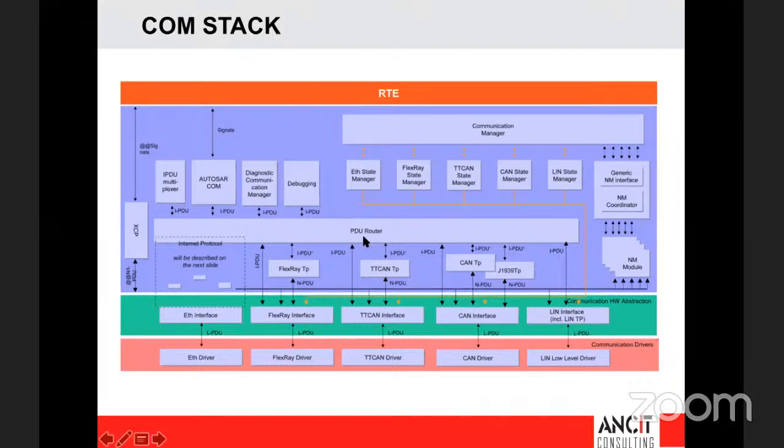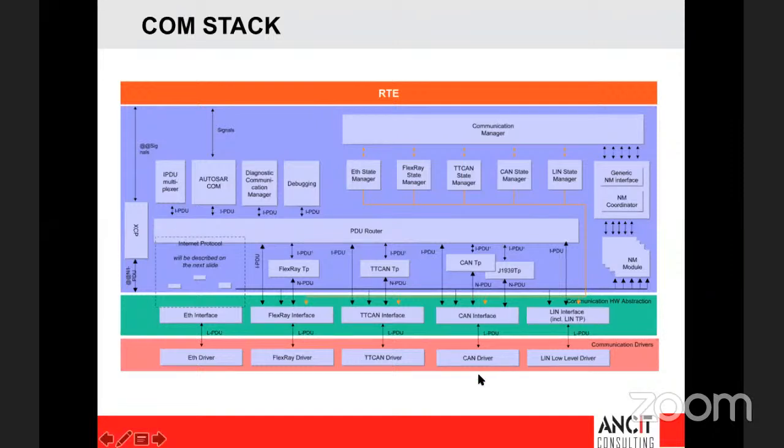Once it comes to the PDU router, it will again look into that pointer location and read from that memory location. It will add its own handle ID and transfer it to, let us say, for example, the CAN interface. In that PDU router, it is adding another ID, so it is called an IPDU. And next is the CAN interface. Here in the CAN interface, it will add its own ID and transmit it.